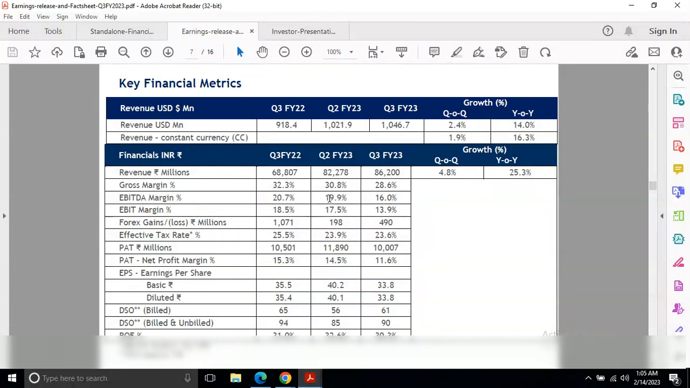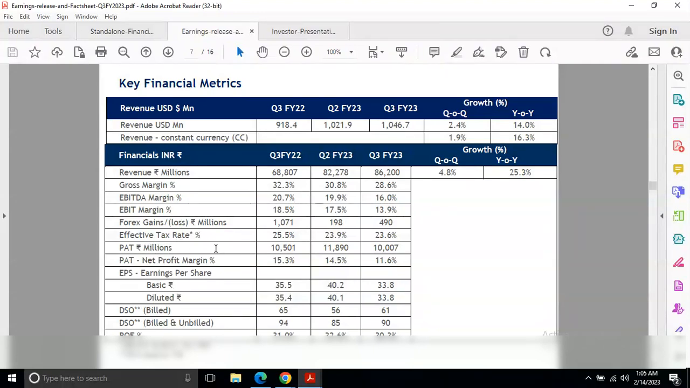The EBITDA margin earlier was 20.7%. In the last quarter it was 19.9%, and now it's 16%. So there is a decline in EBITDA margin as well. And EBIT margin, earlier it was 18.5%, last quarter it was 17.5%, and now it's 13.9%. So there is a decline in EBIT margin as well.